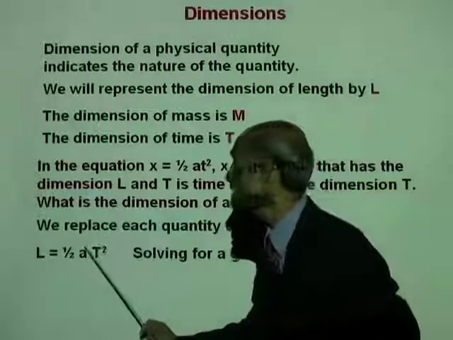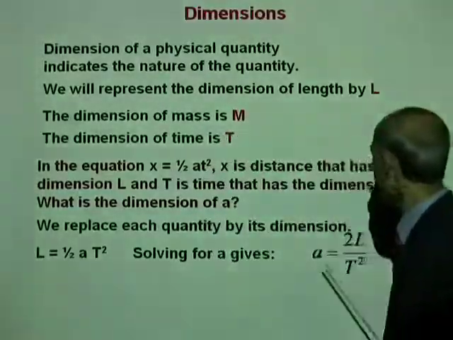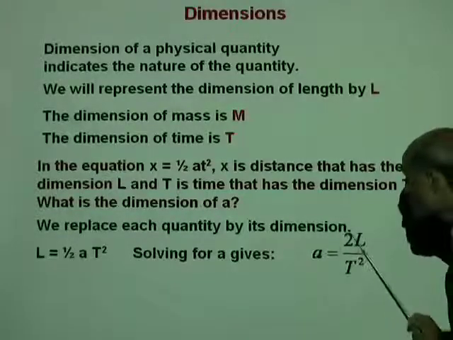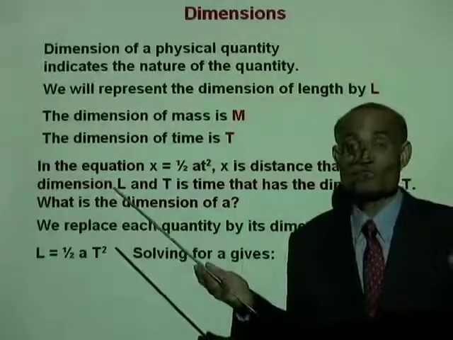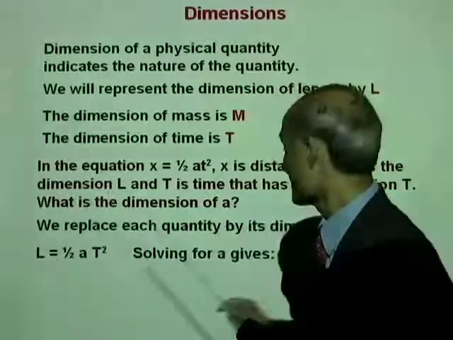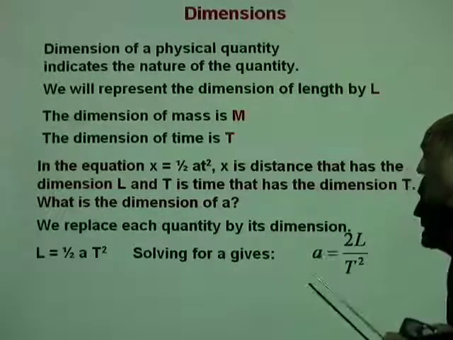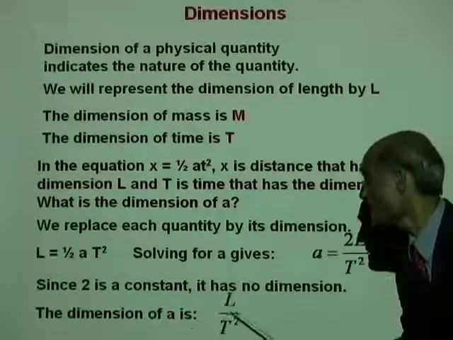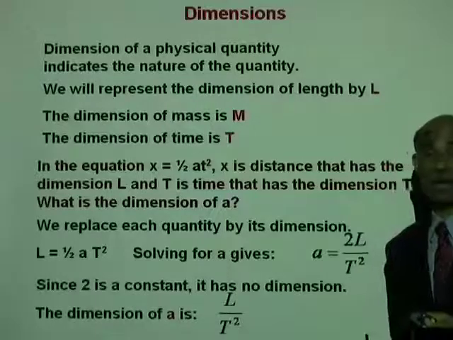Solving for a, can you do that? a will be 2L divided by T squared. And we can drop 2 from here. Why? Because 2 has no dimension. And therefore, what are the dimensions of a? The dimension of a, therefore, is L divided by T squared.